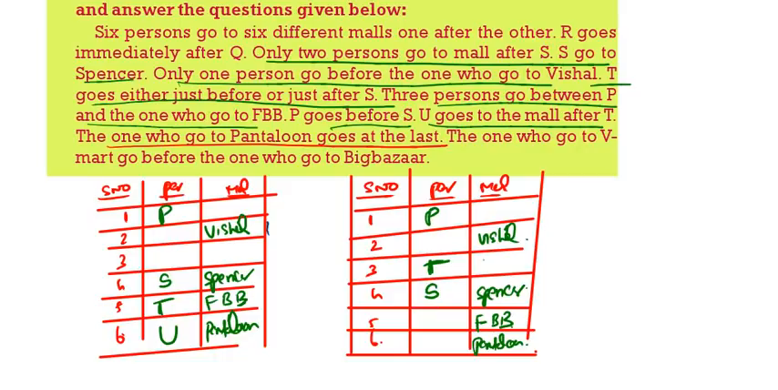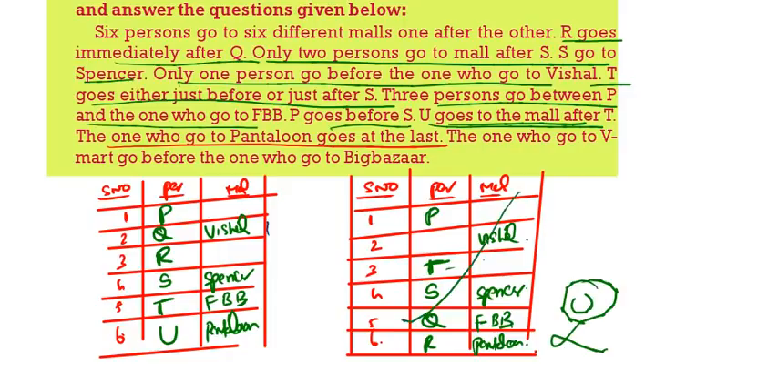Then R goes immediately after Q. Here R is going immediately after Q. U goes to the mall after T. So U should go after T, but it will not fit here. So this one is wrong. Now the one who goes to V-Mart goes before Big Bazaar. So this is V-Mart, this is Big Bazaar. So this is the total puzzle we are having.